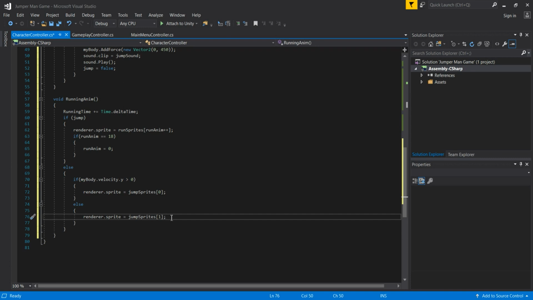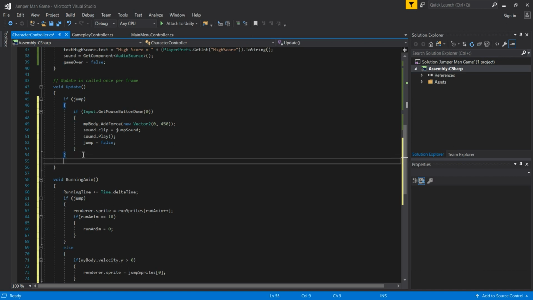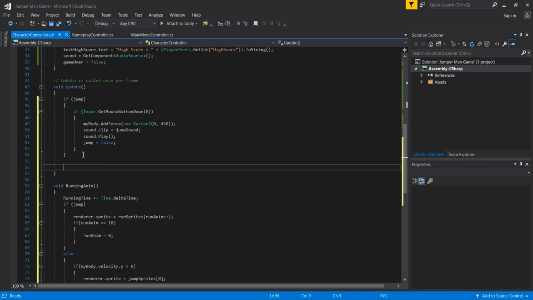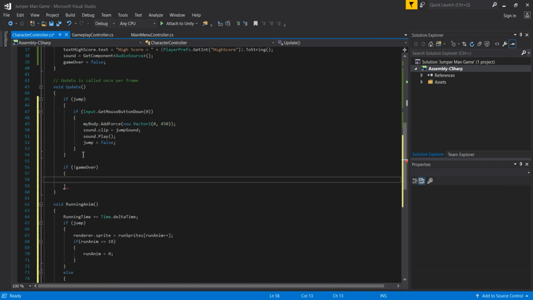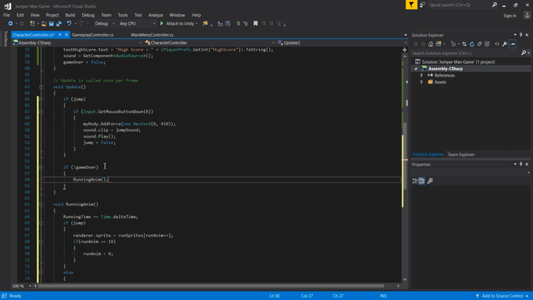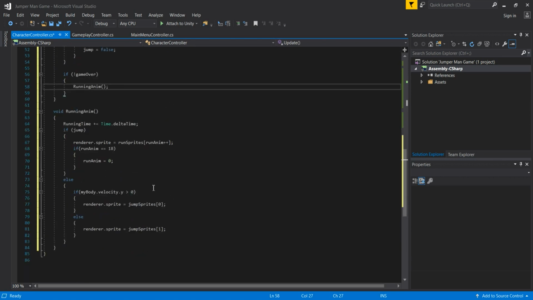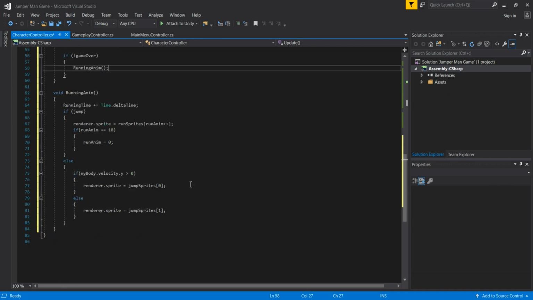So now going down. Okay, that is that for our running animation, and we are going here below this if statement, but we are still here in the Update method. So below there we are going to pass if our game is not yet finished. So we'll pass here if !gameOver, with this exclamation mark, is not yet finished, we are then going to pass this running animation. So yeah, where is the running animation method? We are going to pass that because our game is not finished yet, and we are going to move our player, to move our animations, jumping animation, running animation, and so on and so forth. So that is for our running player.